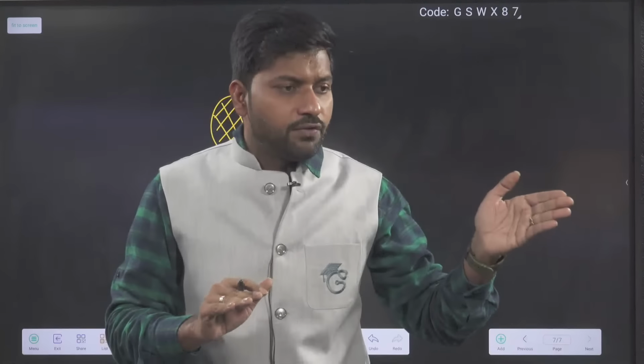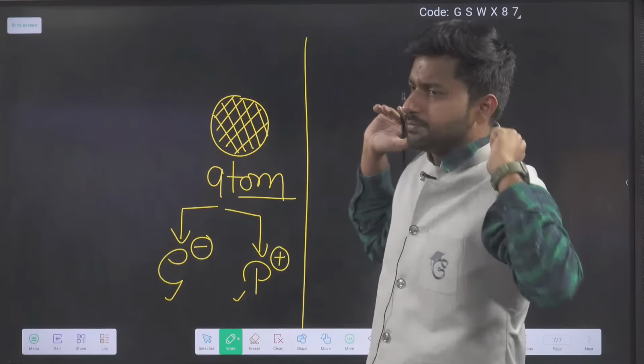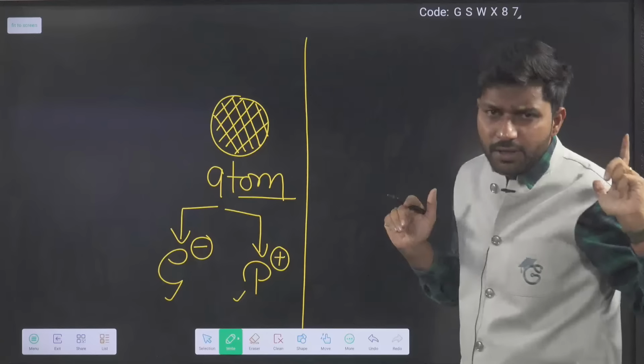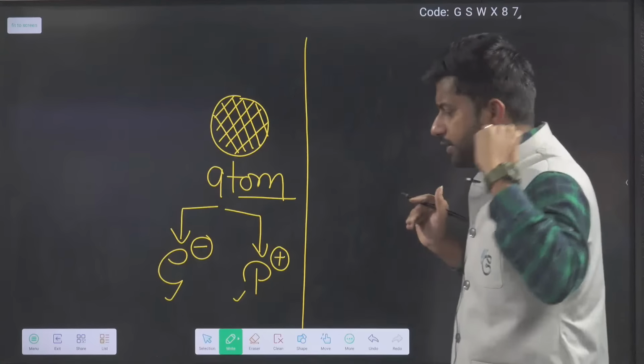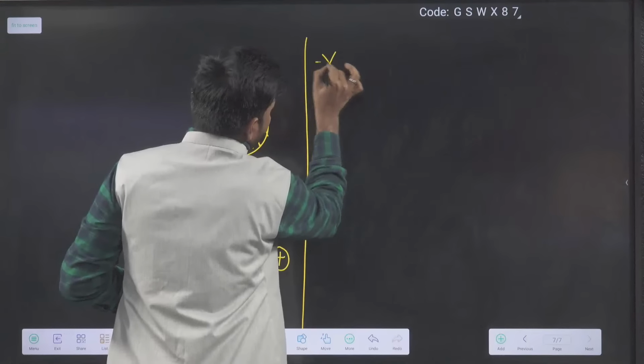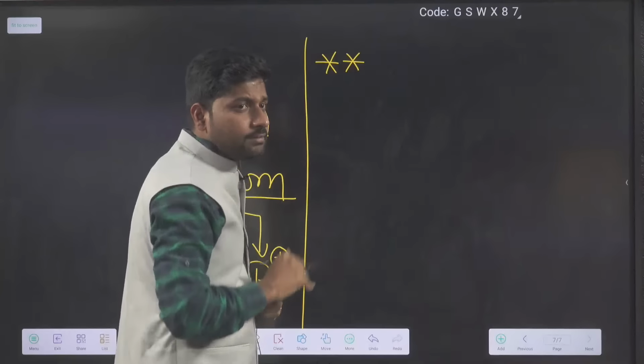They maintained neutrality by the discovery of the electron as well as the proton. But right now, a very, very important thing. When they discovered the electron and proton, they started the study of the atom.